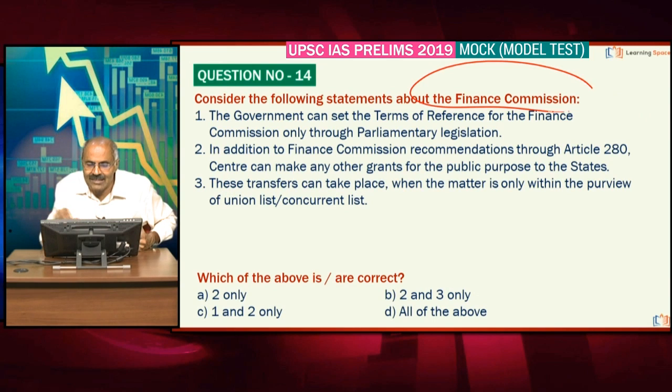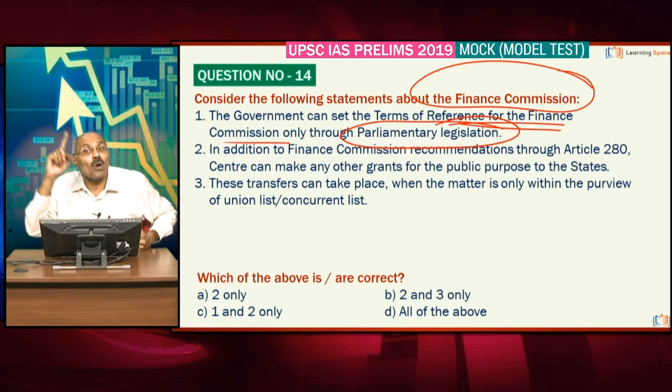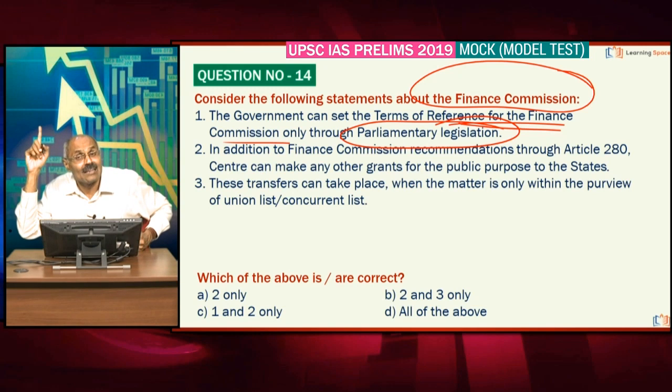Then Finance Commission. The government can set the terms of reference for the Finance Commission. This is parliamentary legislation is not required. Right? So the government can set the terms of reference for the Finance Commission on its own without taking the approval of Parliament. Friends, please correct the first statement.